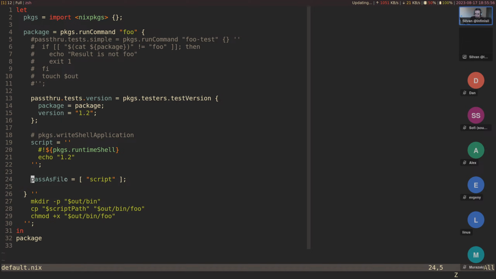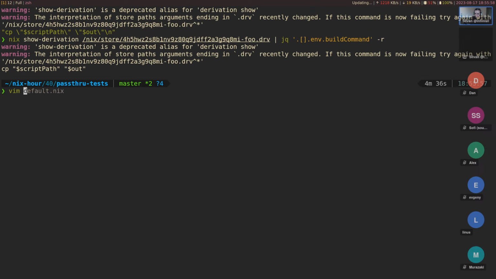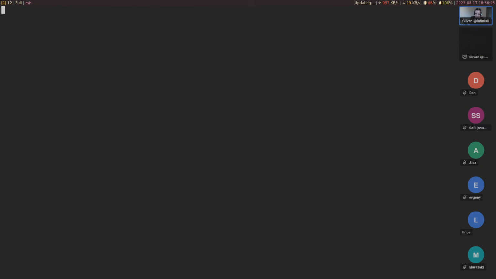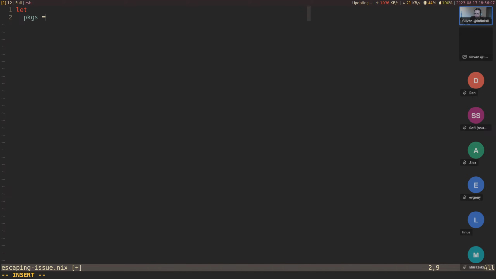So let's do a simple escaping-issue.nix. I really need to set this up a bit better. Import nixpkgs. All right, now pkgs.runCommand again.